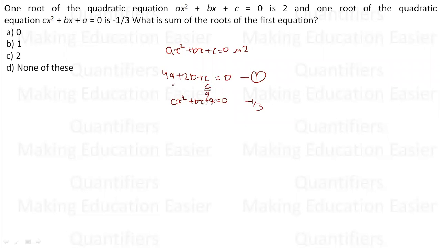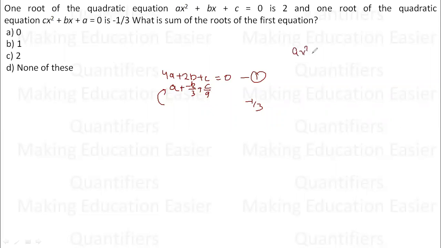Okay. b into minus 1 by 3, and a. So this is what I will get when I substitute minus 1 by 3 here. So this is my second equation. Let me just erase it. So these are the two things that I can find. Now what I have to find? I have to find the sum of roots of the first equation. The sum of roots of the first equation is what?